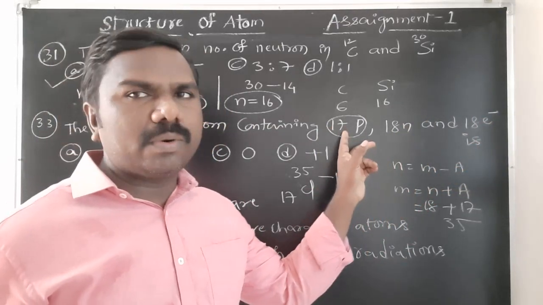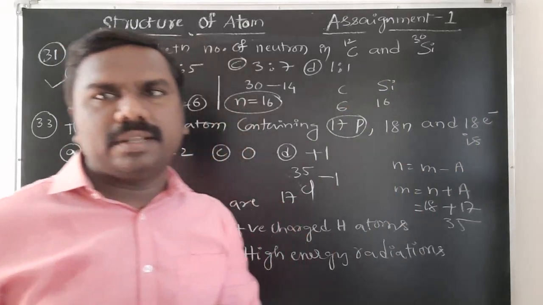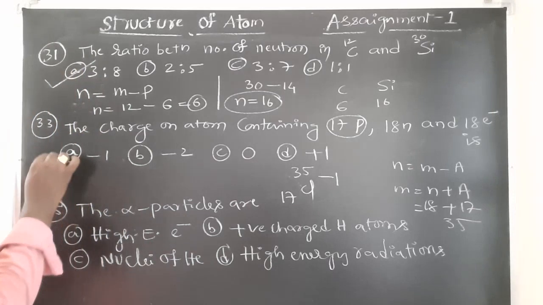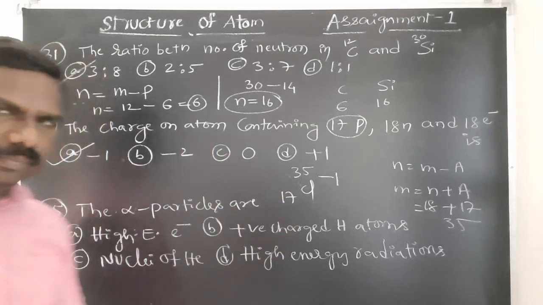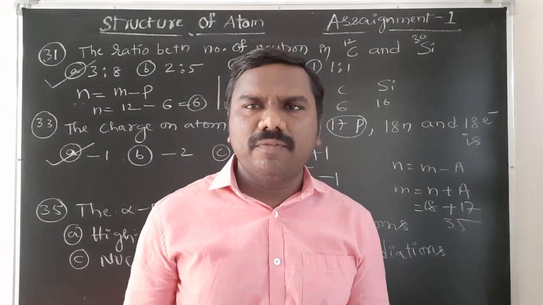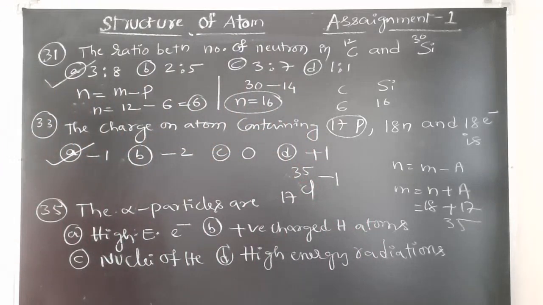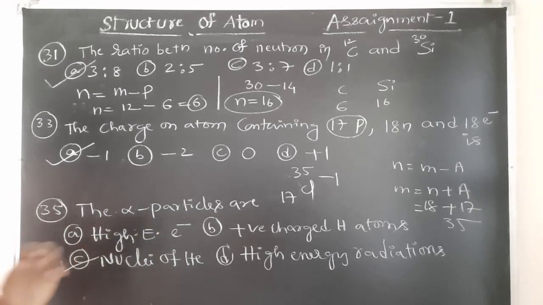Then 17 protons, 18 electrons. It means one extra electron is there than that of protons. Hence it is -1. Answer will be option A, correct. Next, question 35. The alpha particles are generally helium particles, called alpha particles, also called alpha radiation. Answer will be nuclei of helium. Option C correct.